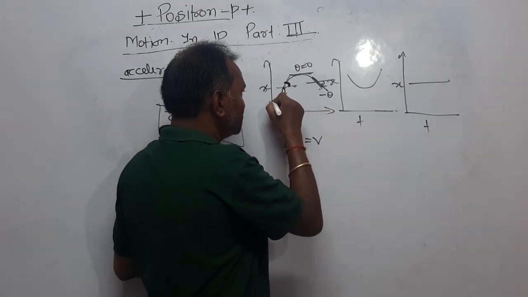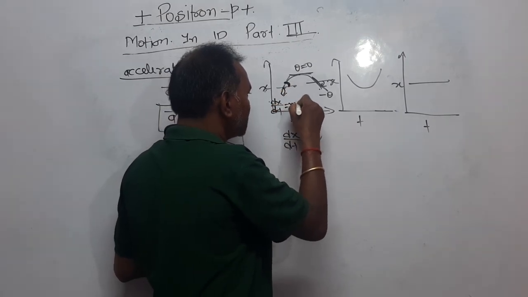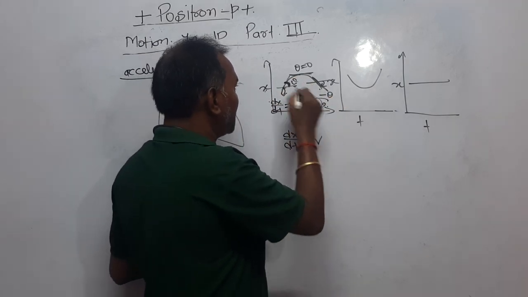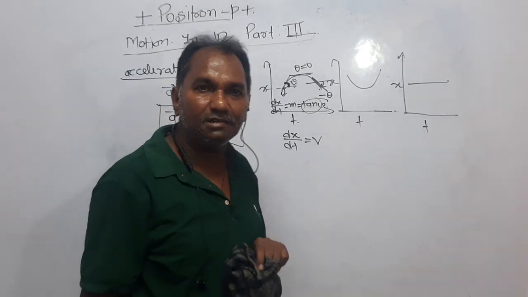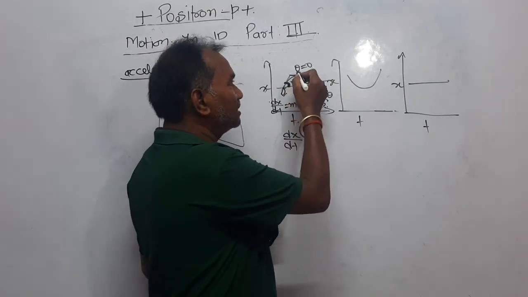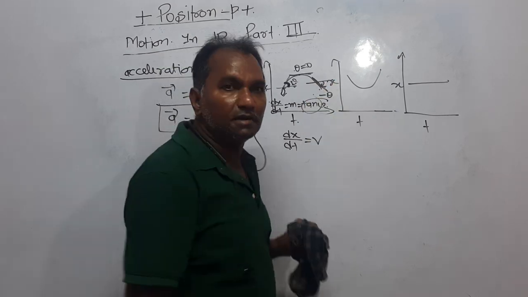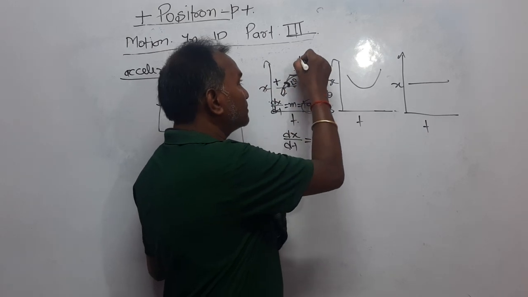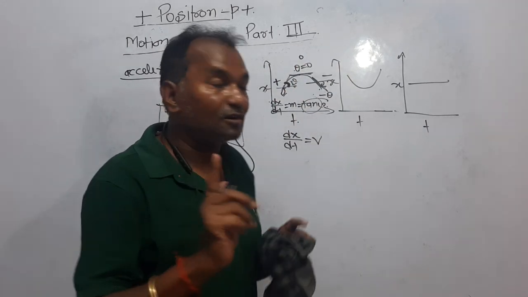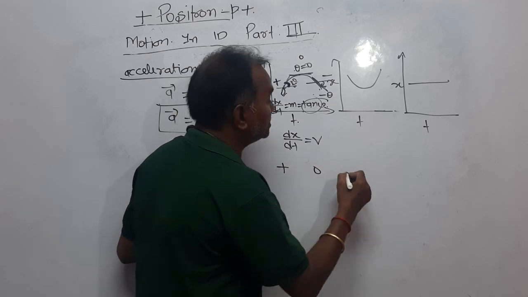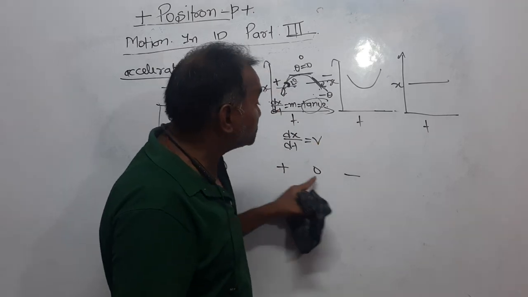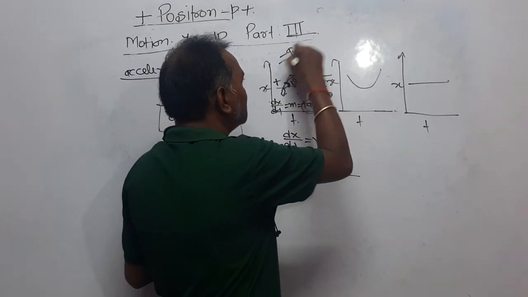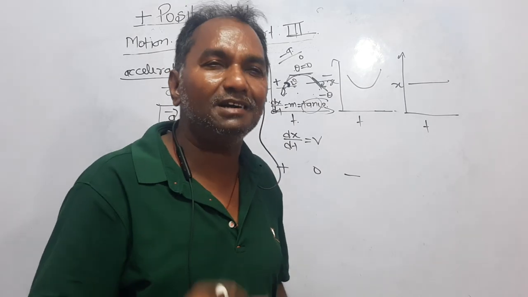In this case, slope dx upon dt is equal to m, and that is equal to tan theta. Let this angle be theta. So this tan theta is actually representing the velocity here. Here it is tan theta, then it becomes tan 0, and then it becomes tan minus theta. It means velocity is here positive, then here becomes 0, and then becomes negative. Now look here, velocity is positive, then 0, then negative. It means velocity is decreasing. Velocity is decreasing, means it is a retardation, minus a. It is negative. This is representing negative acceleration.